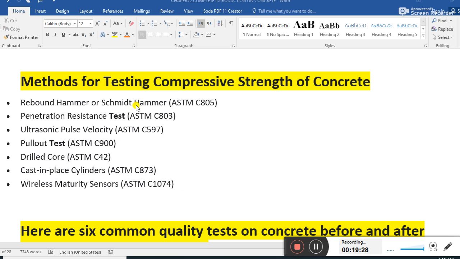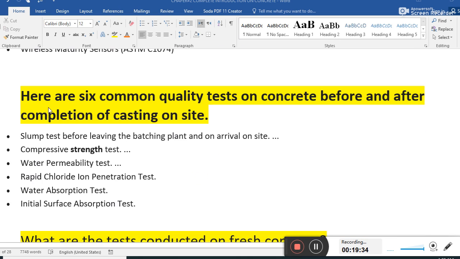Guys, we discussed testing compressive strength of concrete. These were the tests. Next, here are 6 common quality tests on concrete before and after completion of casting on site. Casting means concrete pouring, concreting on site. These are the 6 tests.